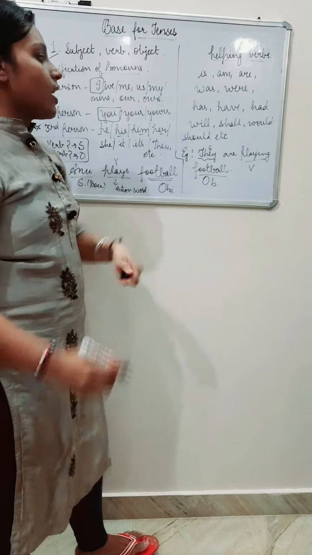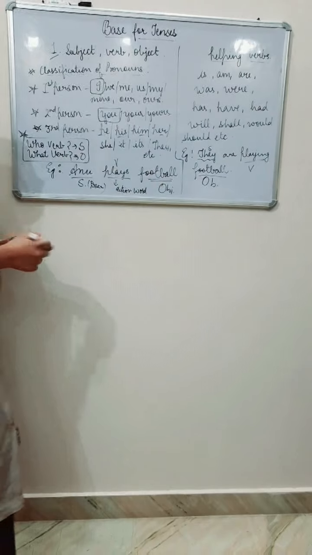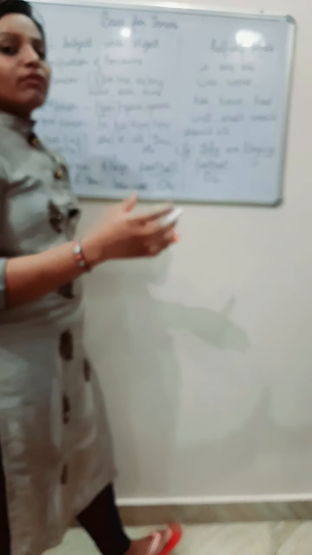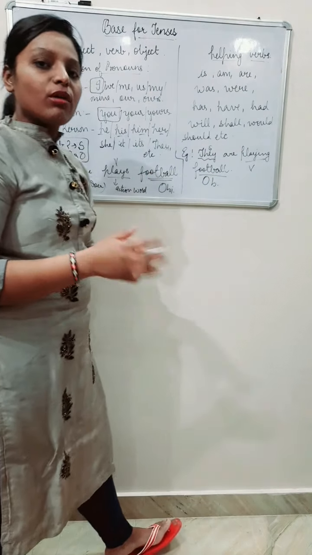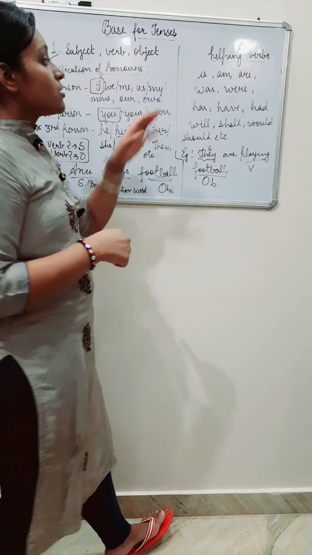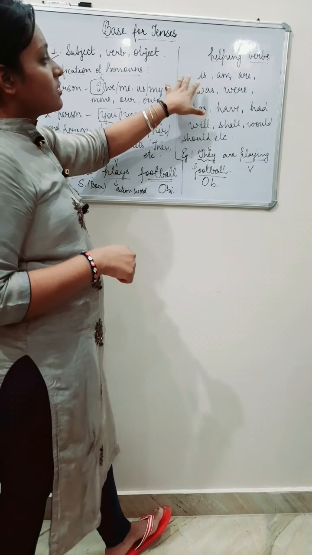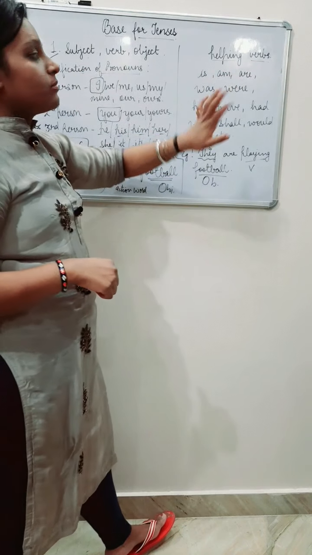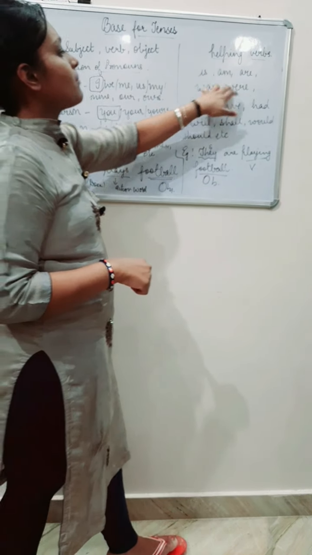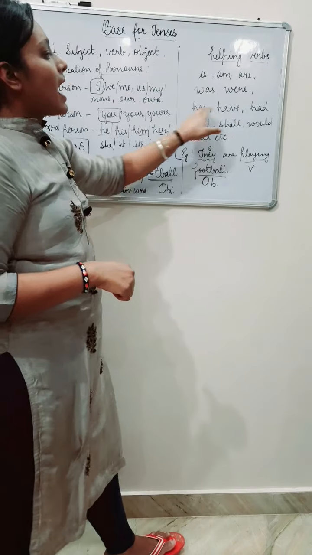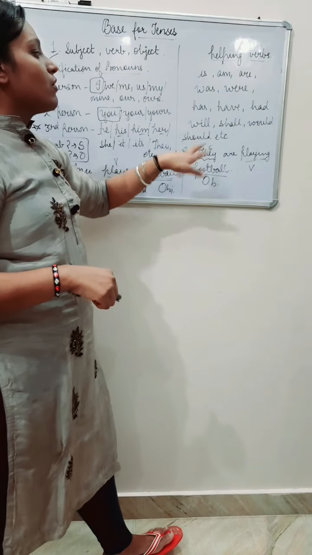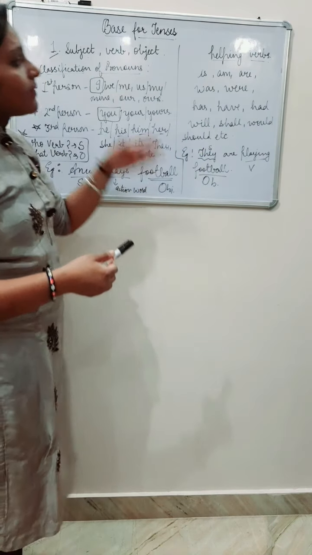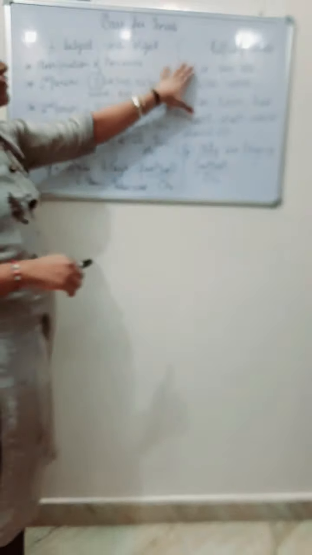Now, what is this, are? This is a helping verb. A helping verb is always used before the main verb or before the object, so that it makes a beautiful sentence. These are the common helping verbs: is, am, are, was, were, has, have, had, will, shall, would, should, might, may. There are many helping verbs, but the most common are these.